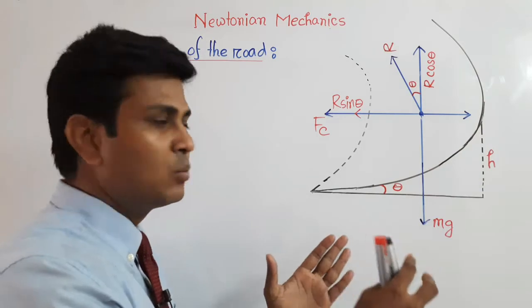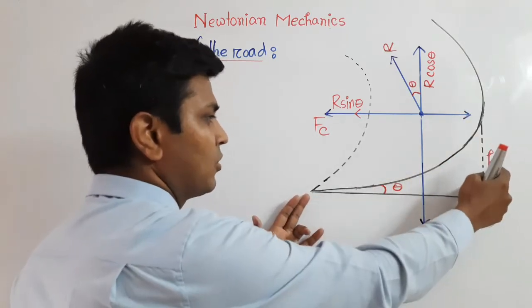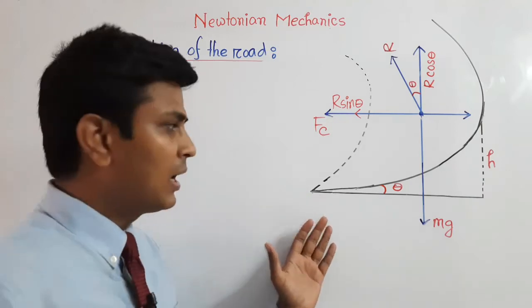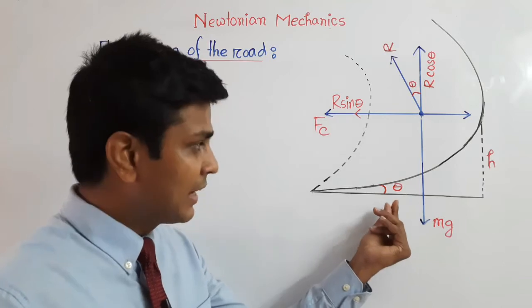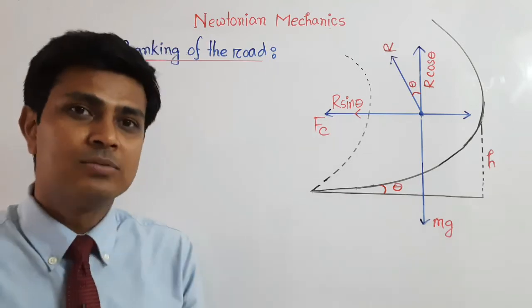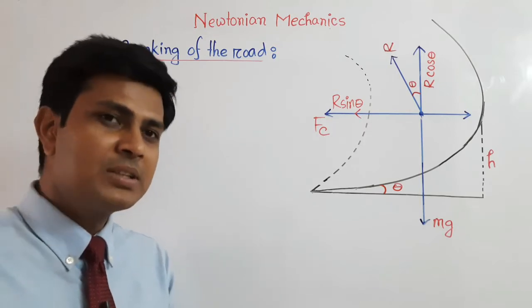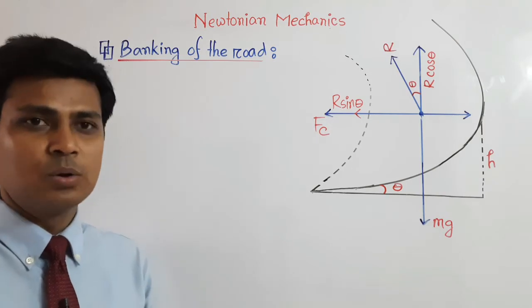That means there will be some difference between these two points. And suppose we consider this height is x, and this road is inclined by making an angle of theta. This inclined angle of the road is known as the angle of banking of the road. Now I will discuss the formula to calculate the angle of banking of the road.